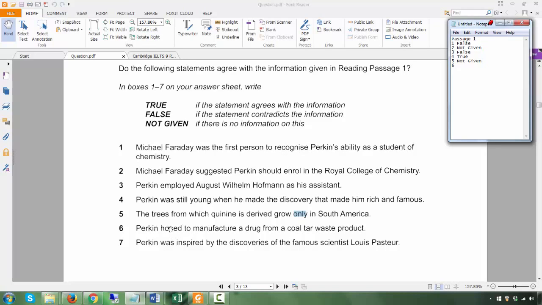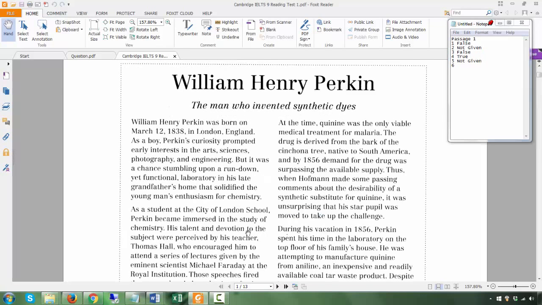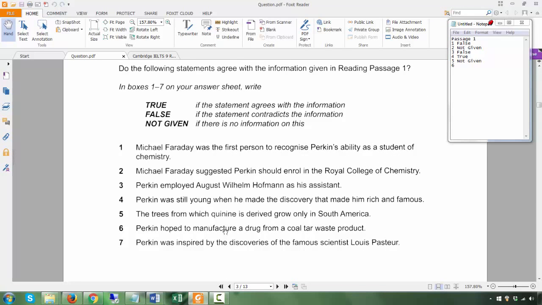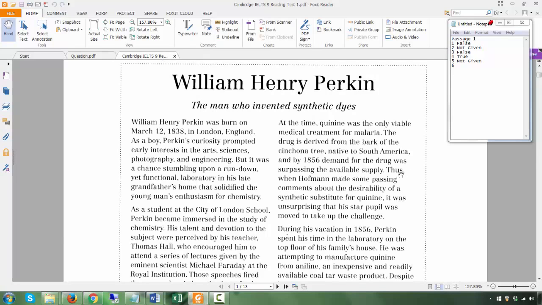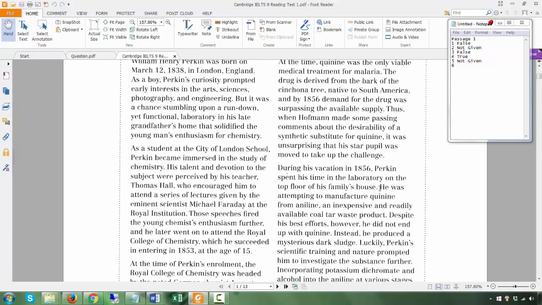Now, 6. Perkin hoped to manufacture a drug from a coal tar waste product. Let's go to this sentence: He was attempting to manufacture quinine from aniline, an inexpensive and readily available coal tar waste product.